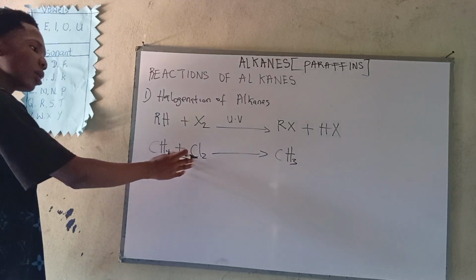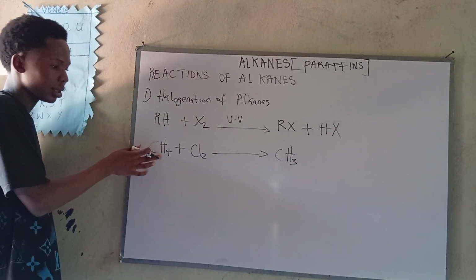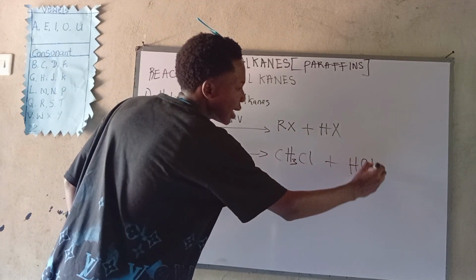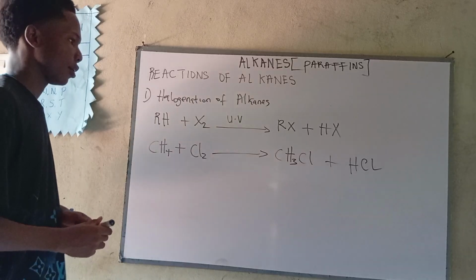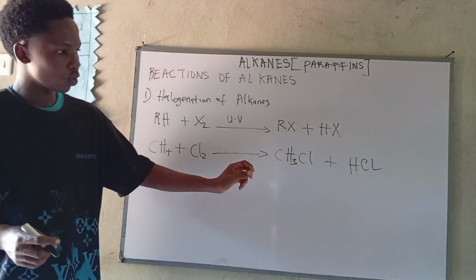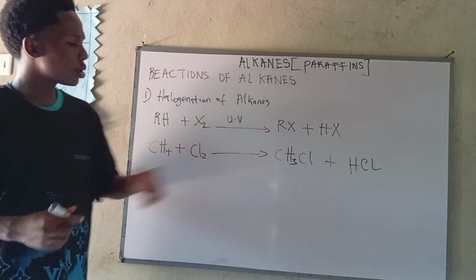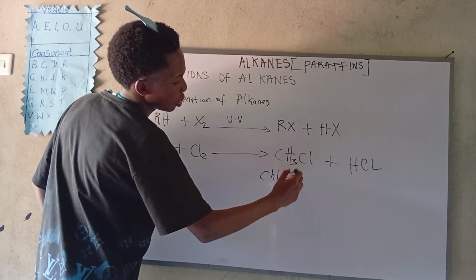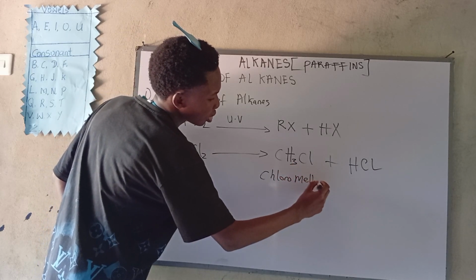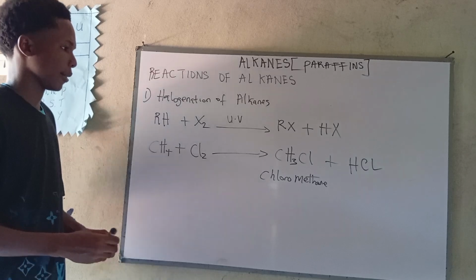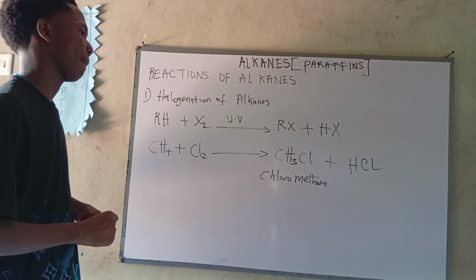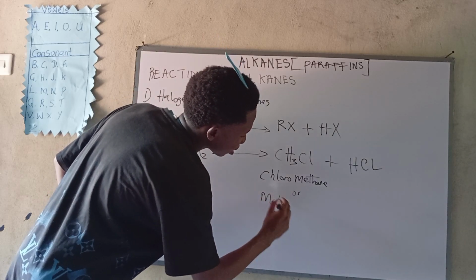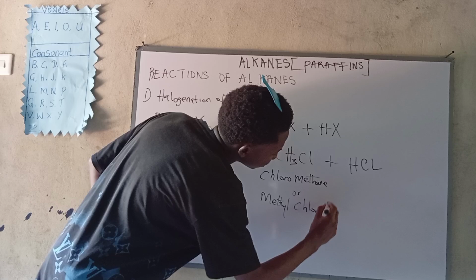CH3Cl. This chlorine here displaces one hydrogen. Alright, so it will now be this plus what? HCl. It will form HCl. But wait, from the look of things, what will we call this? We'll call it chloromethane, or methyl chloride.